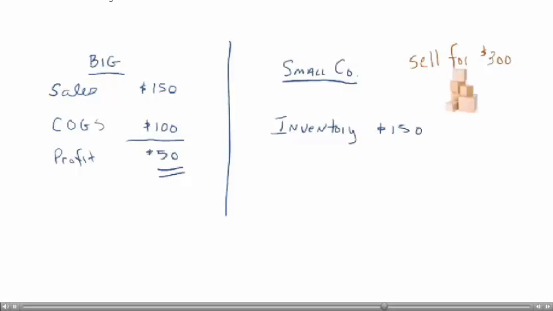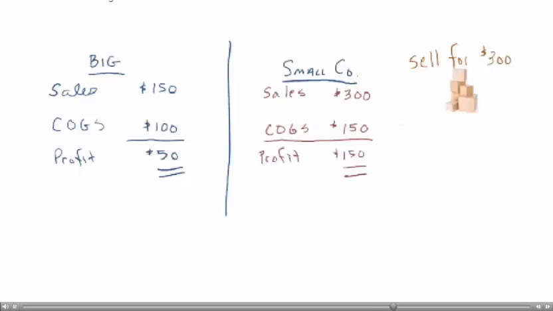Well, now Small's going to have some sales to report on its own small company income statement, and its inventory number of 150 would convert into being cost of goods sold for Small. So now both companies on their individual income statements, not consolidated, their separate income statements, are both reporting sales, and they're both reporting cost of goods sold. They're both reporting profits. The question now is on a consolidation, what do we want to do here? How much of the sales are we going to let stay on a consolidated statement? Should sales be 0, 150, 300? What should the cost of goods sold be on a consolidated income statement? How much of the profit should stay on a consolidated statement?